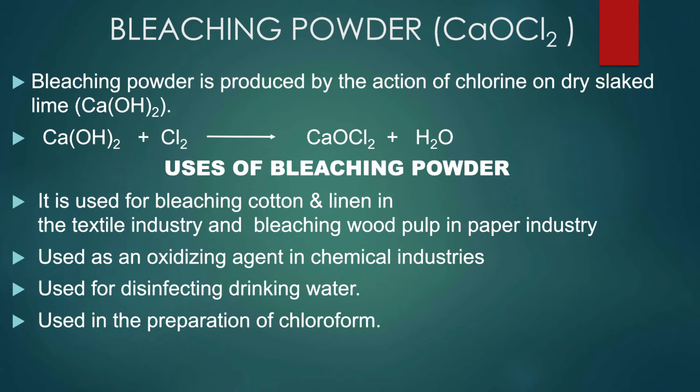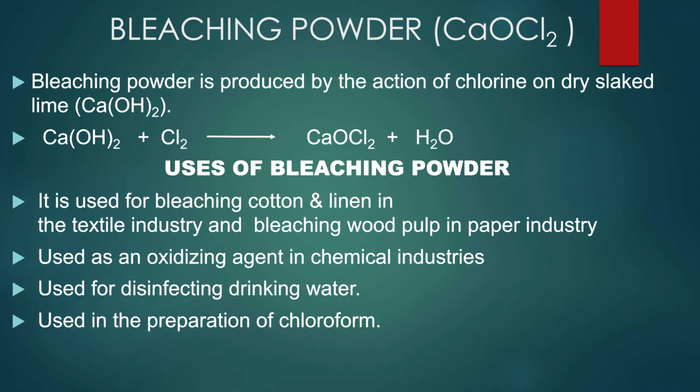The next chemical is bleaching powder. The chemical formula of bleaching powder is CaOCl2, that is calcium oxychloride. It is produced by the action of chlorine, which is produced from the electrolysis of brine, on dry slaked lime.